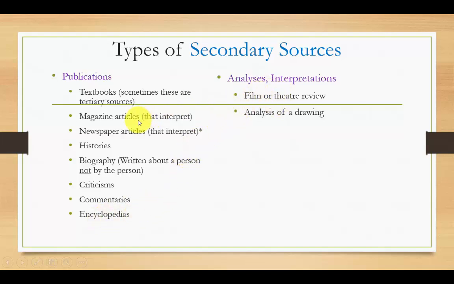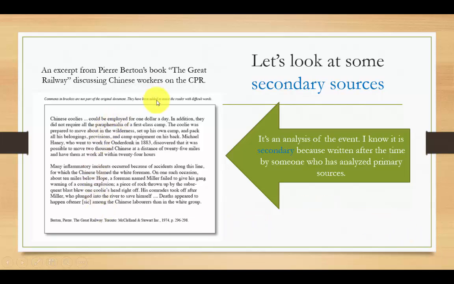And in the same way that you can analyze a primary source that is a text document, an analysis of a piece of art, such as a film review or a theater review, would be a secondary source. An analysis of a drawing: the drawing would be the primary source, but the analysis or the discussion of the drawing would be a secondary source. And let's look at some examples of these.